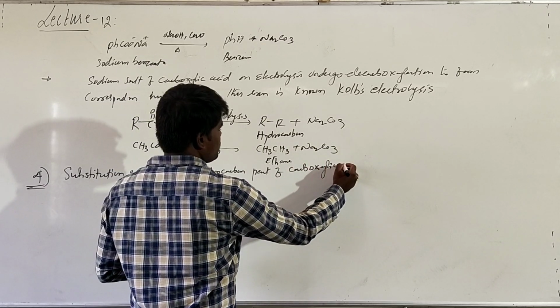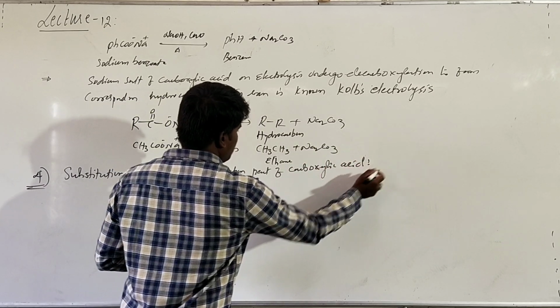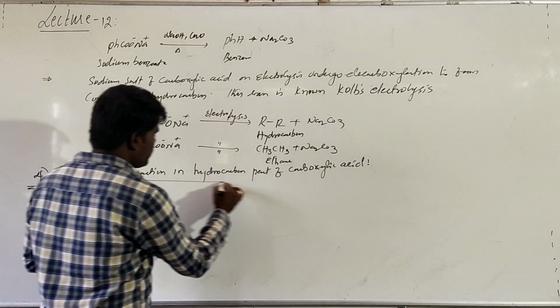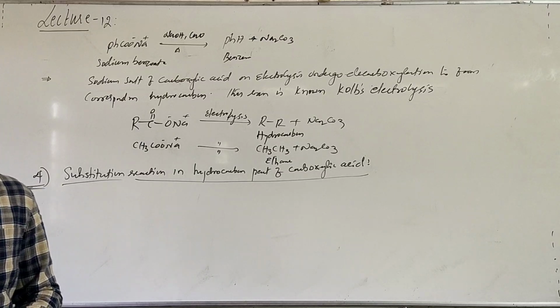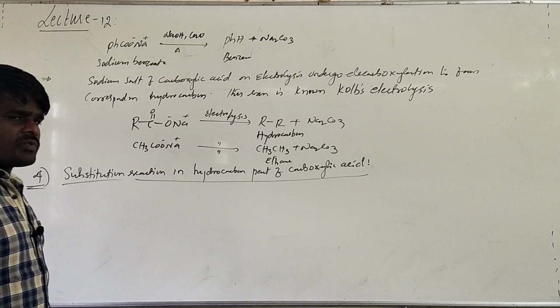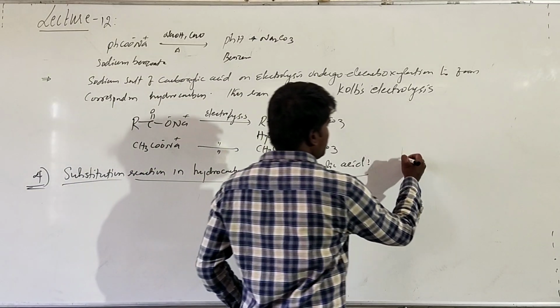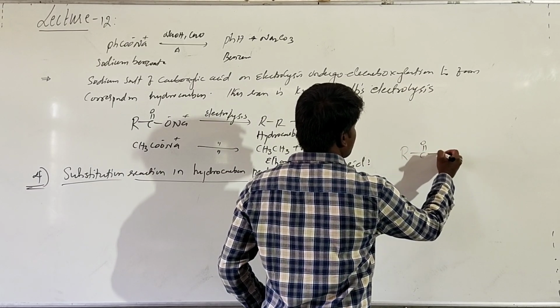The name itself suggests that the hydrogen of the hydrocarbon is getting replaced by something else, which we call substitution.